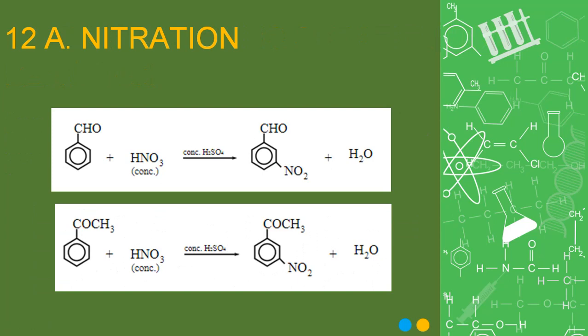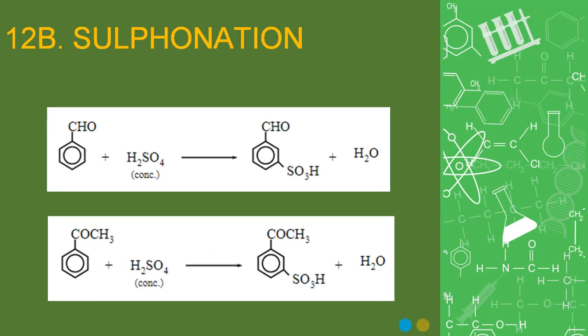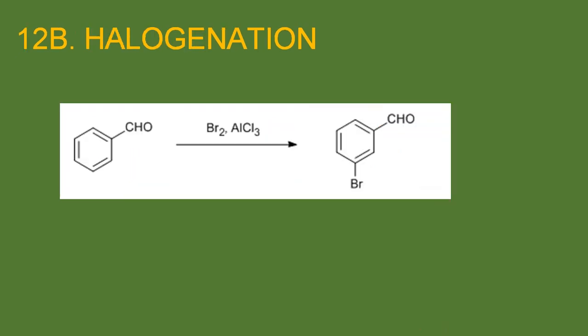Nitration takes place with the nitrating mixture, which is a mixture of nitric acid and sulfuric acid. The nitro group attaches itself at the meta position. So you get meta-nitrobenzaldehyde or meta-nitroacetophenone. Sulfonation with concentrated H2SO4, here also you get the meta product. Halogenation with bromine and AlCl3, again you will get a meta product over here.